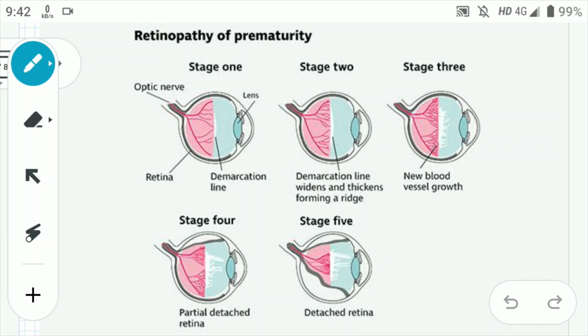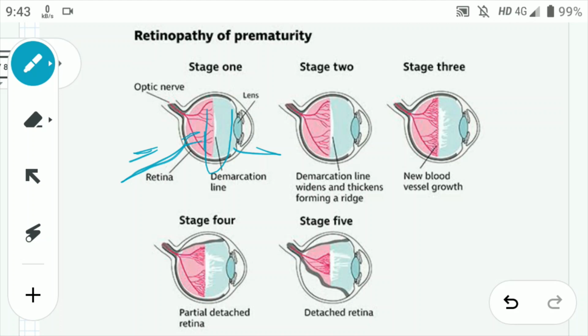Okay, so now let's look at the stages. In stage 1, what you notice is that the retina is divided into 2 parts. Can you see this pink portion and this blue portion, right? So it is divided into 2 parts through this line. So remember that this pink part has got the vessels, that means it is the vascular retina, and this is the avascular region.